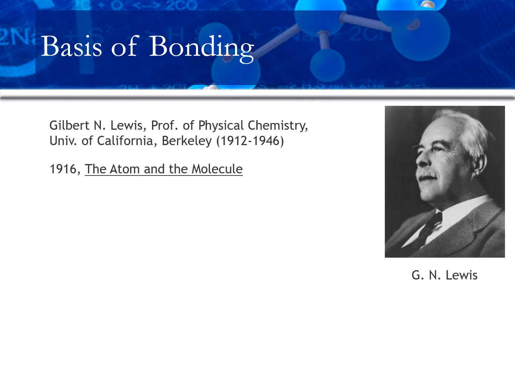So the entire basis of bonding was first formulated by G.N. Lewis, who was a professor at University of California at Berkeley in the early part of the 20th century, and published a very influential book called The Atom and the Molecule. It's hard to put in perspective the insight that Lewis had here, because this is some 20 years before quantum mechanics was really formulated and worked out in a way that we could predict electron configurations. But based on observations, Lewis came to the conclusion that it's all about the electrons. Bonding is all about the electrons.